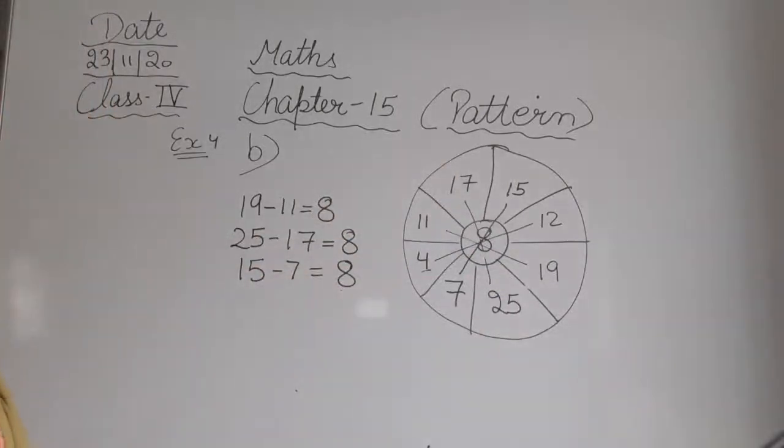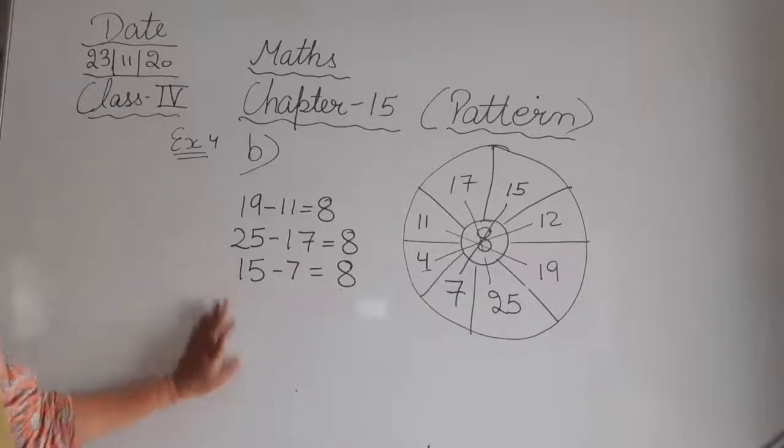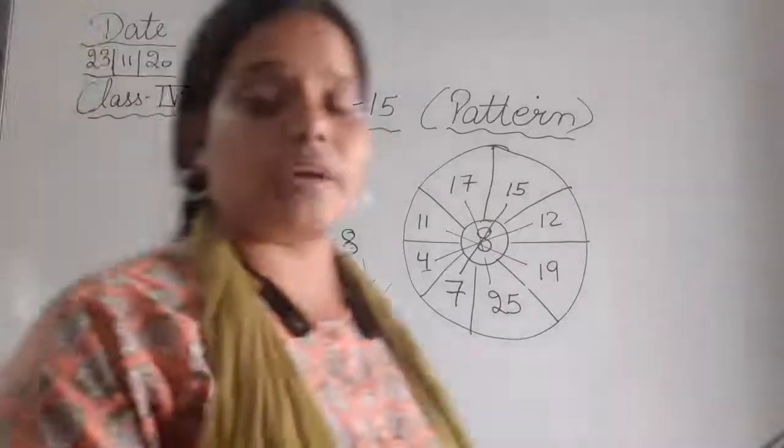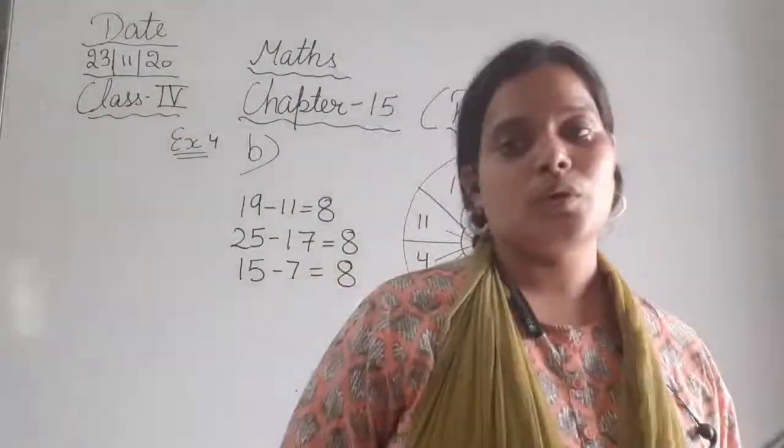So they are subtracting the two opposite numbers using this diagram. I hope this is also clear to you all that what pattern they are following here. Okay. So these kinds of patterns that you are going to find out in the various exercises of this chapter number 15. Okay class.